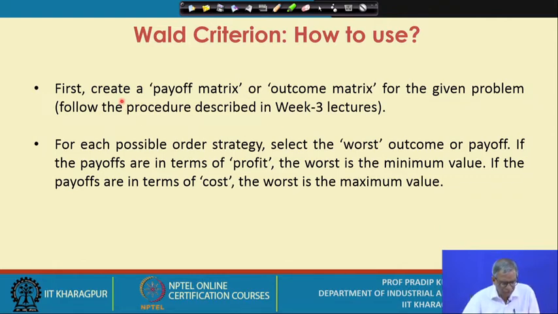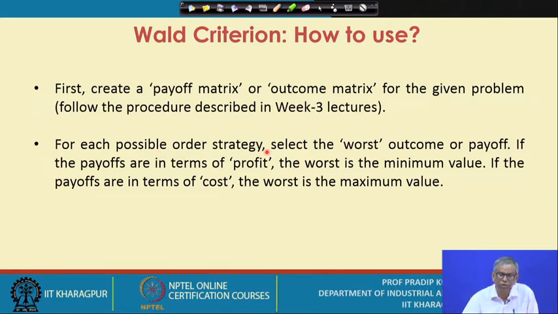So, the first thing you need to do when you try to apply the Wald criterion to solve the problem under uncertainty is to create a payoff matrix or outcome matrix. This procedure is known to you. For the given problem, follow the procedure described in the week 3 lectures. I have already mentioned, so please refer to the week 3 lectures. You will get the details.